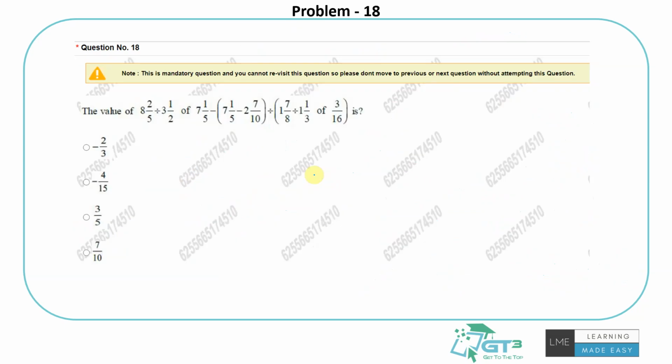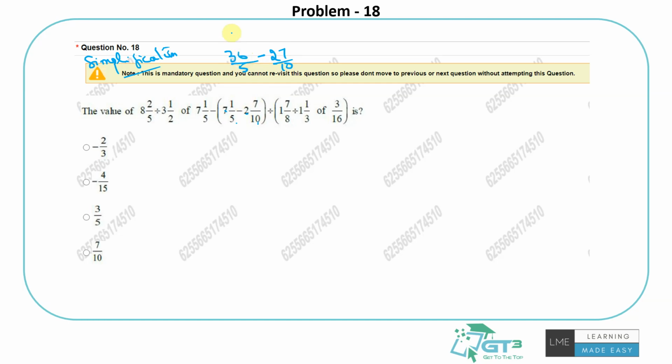So this one is again a calculation based question, a simple simplification sort of a question. We classify it in maths, basic maths that we discuss. So BODMAS rule, first and foremost, let's deal with the brackets, right? Whatever is inside the bracket. Let me deal with this bracket. So it will be 35 plus 1, 36 by 5 minus 27 by 10.